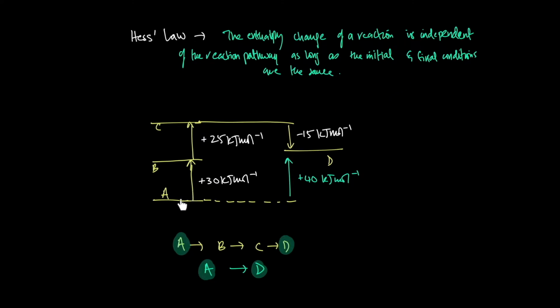Because agar conditions same nahi hongi starting ya ending mein, toh phir obviously A aur D ki energies affect hongi. So in order to be able to compare the two different cycles, we want to make sure that in both cycles, A was at the same energy and D was also at the same energy. So we have to ensure that the initial and final conditions are the same. Doesn't matter what route is taken, as long as the initial state and the final state are at the same conditions, right? The overall enthalpy change will always be the same, right?